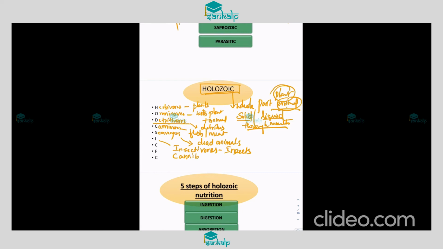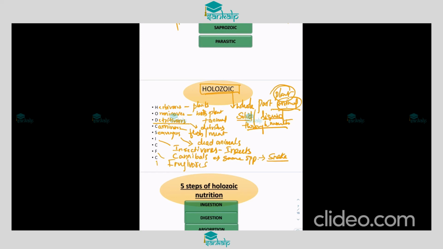Cannibals, we all know, feed on the same species. For example, a larger snake feeding on a smaller snake. And frugivores, which feed on fruits.